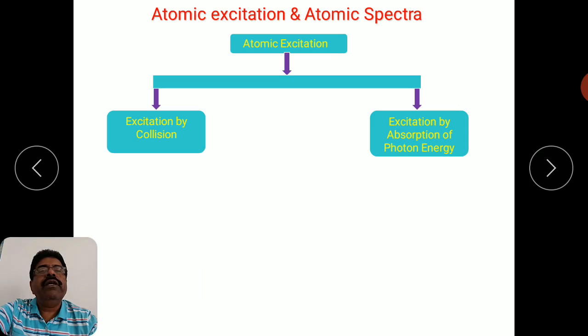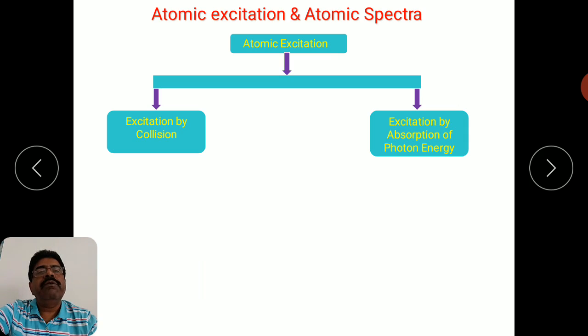So it is actually an important tool, a qualitative tool available for identification of the elements. From the spectra you can identify what element it is, because for a particular element there is a unique set of spectral lines resulting from a certain group of transitions possible from a fixed number of energy states possible for that element.